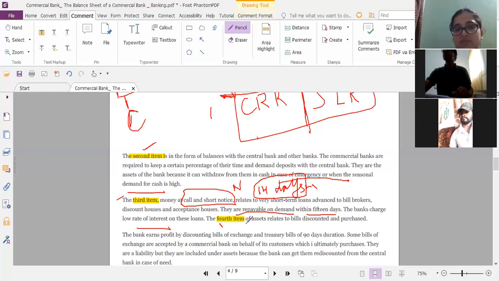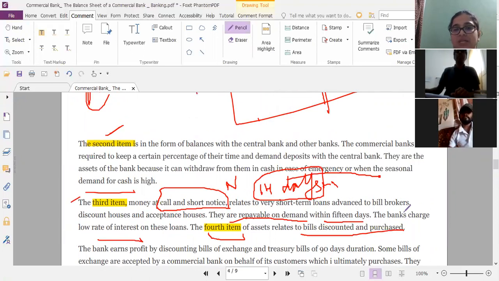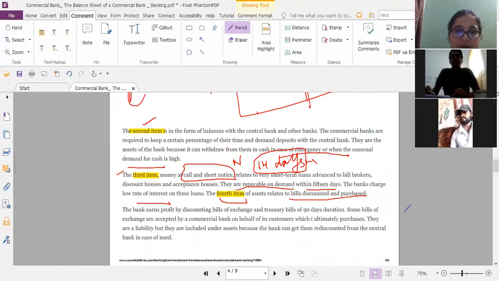Now we'll look at the fourth item. The fourth item of assets relates to bills discounted and purchased. We have studied this under functions of banks, right? We saw that discounting of bills was one function of a bank. So bills discounted and purchased is another asset of the bank. The bank earns profit by discounting bills of exchange. We also saw how it earns profit: when it discounts the bills of exchange, it charges some commission, right?